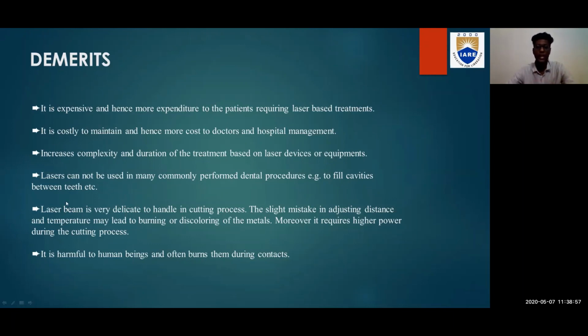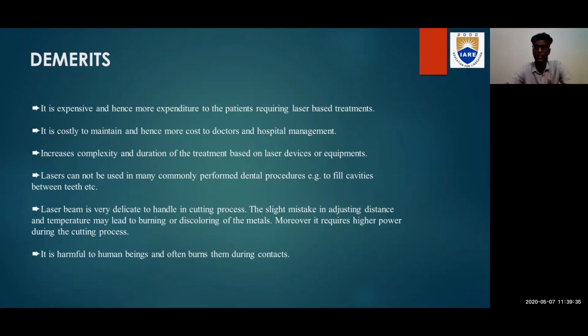And next, the laser beam is very delicate to handle in the cutting process. Lasers are also used to cut metals. As I mentioned earlier, along with the medical field, optical fiber is also used to cut metals with a strong laser beam. A slight mistake in adjusting distance and temperature may lead to burning or discoloring of the metal, which means even a slight mistake can make the total process go wrong. Moreover, it requires high power during the cutting process. Low energy supply is not preferable. It requires high energy and high power supply during the cutting process.